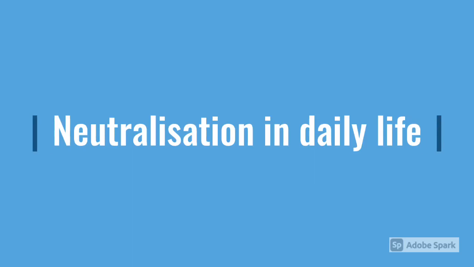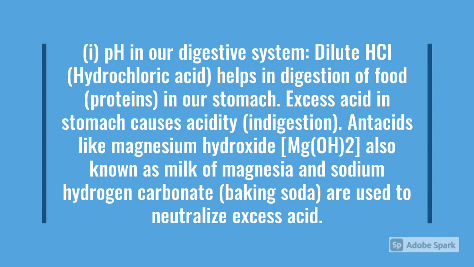Neutralization in daily life. pH in our digestive system. As you know, hydrochloric acid helps in the digestion of food in our stomach. If excess acid is secreted in the stomach, it can cause acidity or indigestion. For that, we can take an antacid like magnesium hydroxide, which is also known as milk of magnesia, and sodium hydrogen carbonate, which is called baking soda, to neutralize the excess acid.